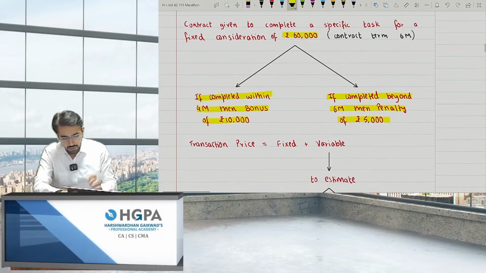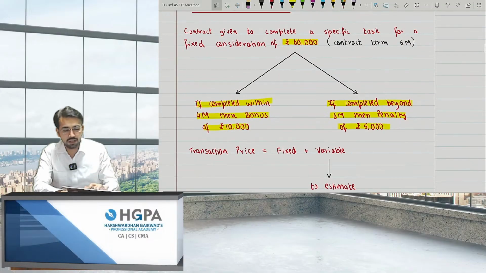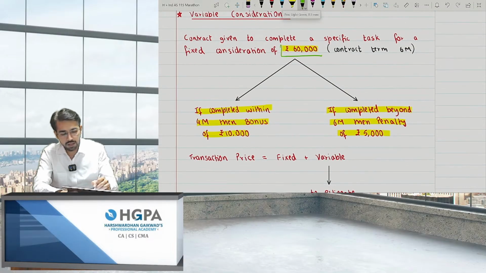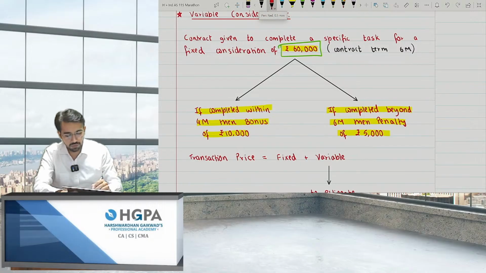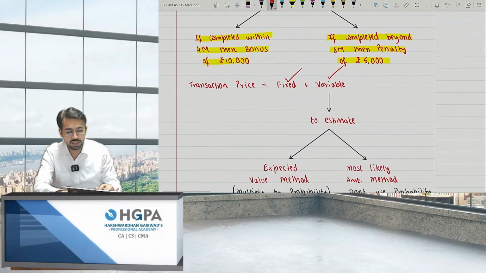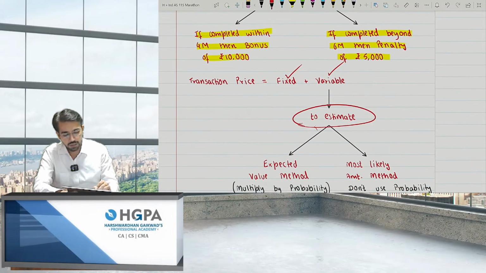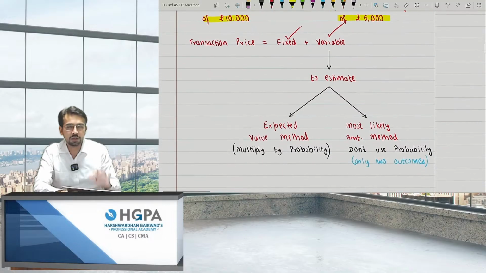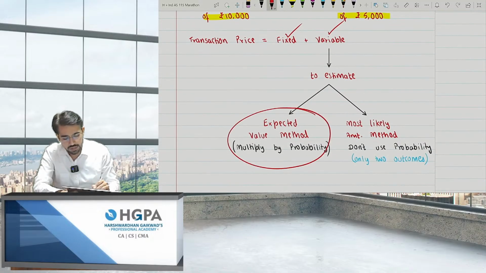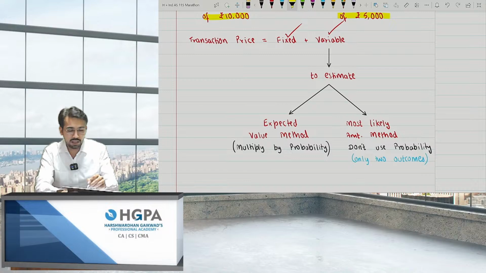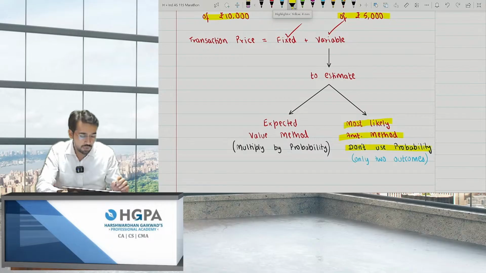Now, the transaction price, obviously it is not just the agreed value of 60,000, right? Agreed contract price was 60,000, the transaction price will be the fixed amount 60,000 plus any variable consideration. Now, what is variable consideration? We need to estimate. How to estimate? There are 2 methods. First is the expected value method, that is nothing but multiply by the probability. And the second is the most likely method. We don't use probability in this case.